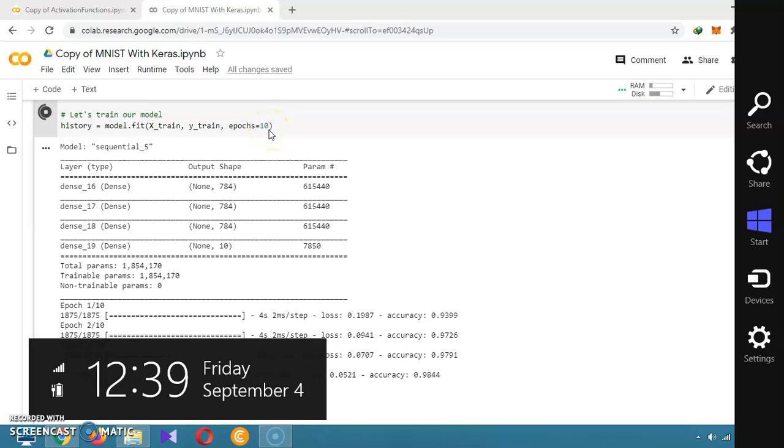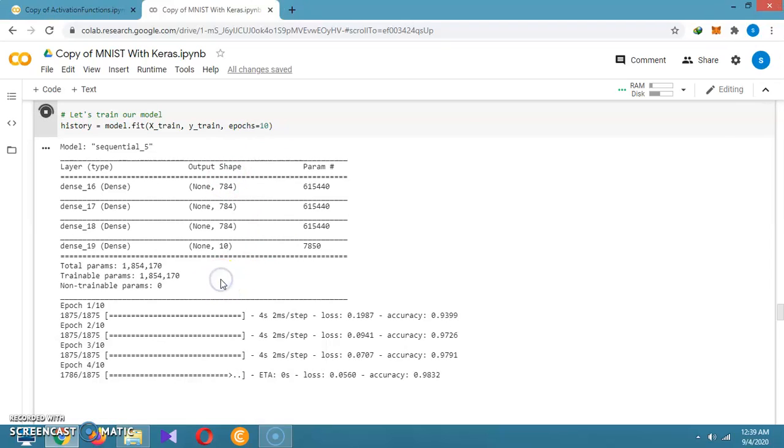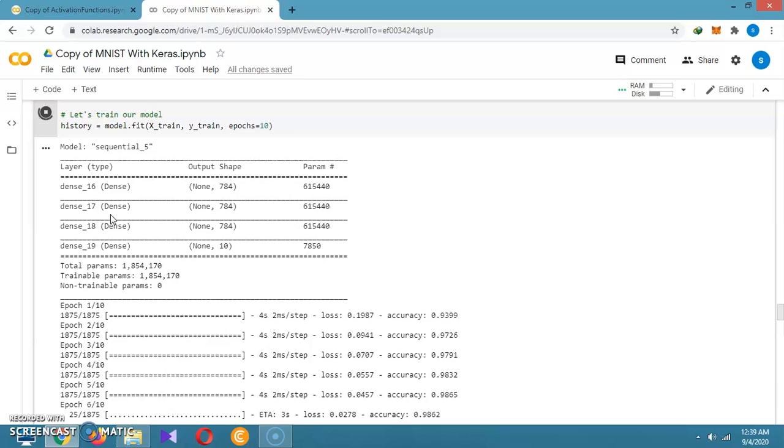Normally we are taking 5 epochs, but we are changing the epochs to 10, 15, to see how the output is going to show. Okay, so it's already running, that's why I'm adding the dense layer. Okay,